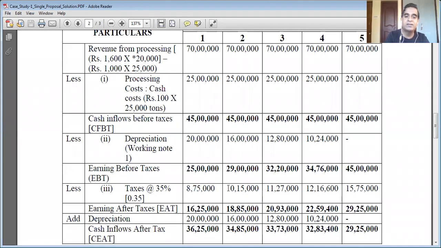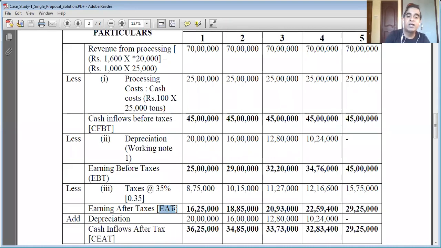35% of 29 lakhs is 10,15,000. 35% of 32 lakh 20,000 is 11,27,000. 35% of 34 lakh 76,000 is 12,16,600. 35% of 45 lakh is 15,75,000.